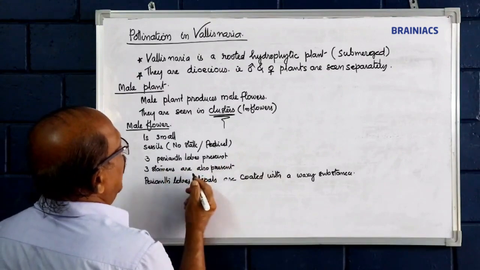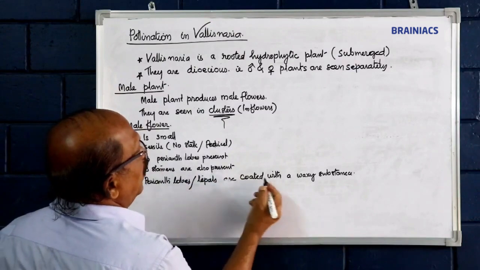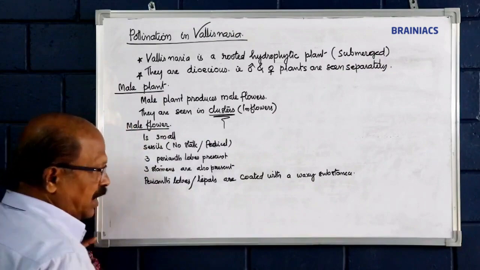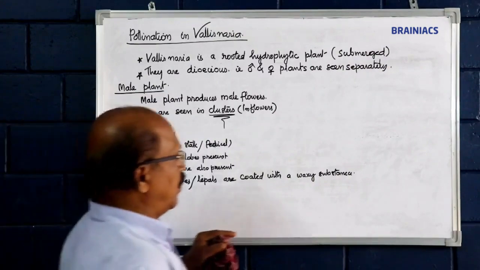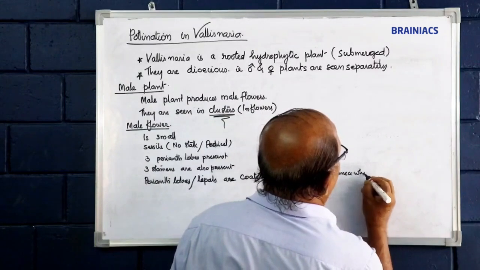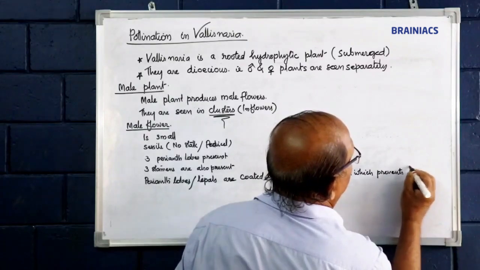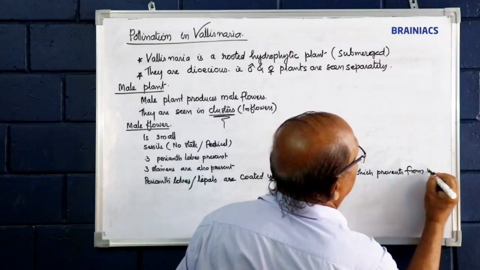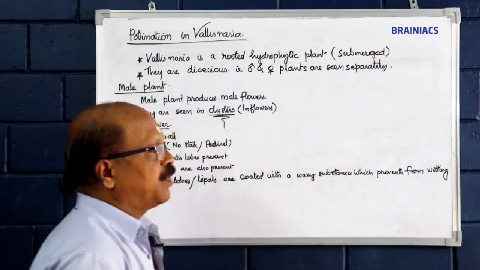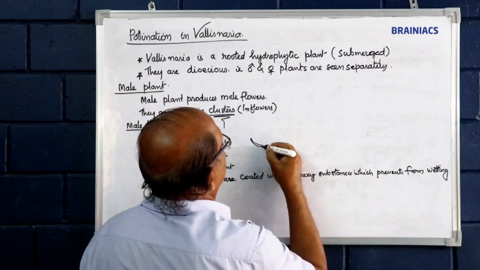Three stamens are also present. Perianth lobes or tepals are coated with a waxy coating, which prevents wetting. See, these are the perianth lobes.